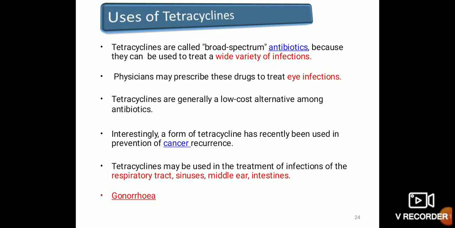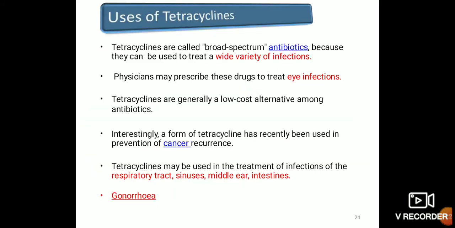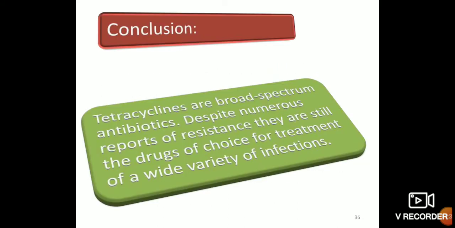A form of tetracycline has recently been used in the prevention of cancer recurrence. Tetracyclines may be used in the treatment of infections of the respiratory tract, sinuses, middle ear, intestine, and gonorrhea. These are the main uses of the tetracycline antibiotics.